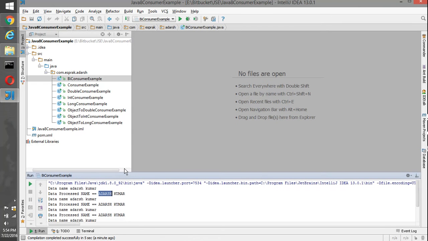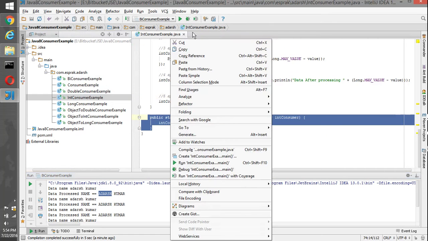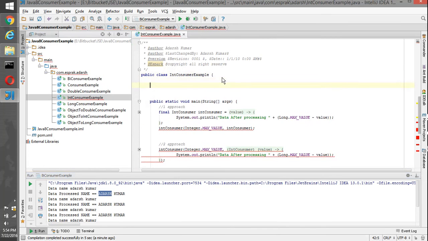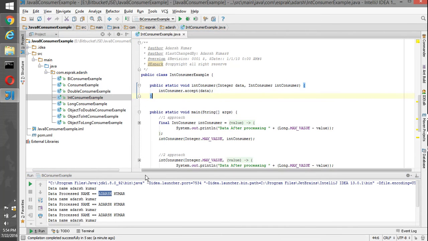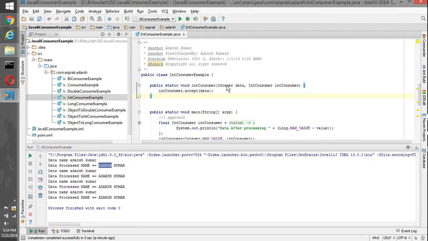But now we have different sorts of consumers like IntConsumer, LongConsumer, DoubleConsumer, which take a respective value. Suppose we take the example of IntConsumer. Basically, IntConsumer takes an integer data type and it calls the accept method on that.